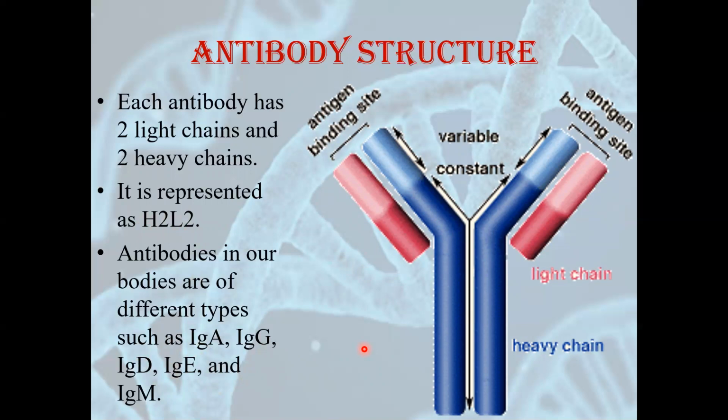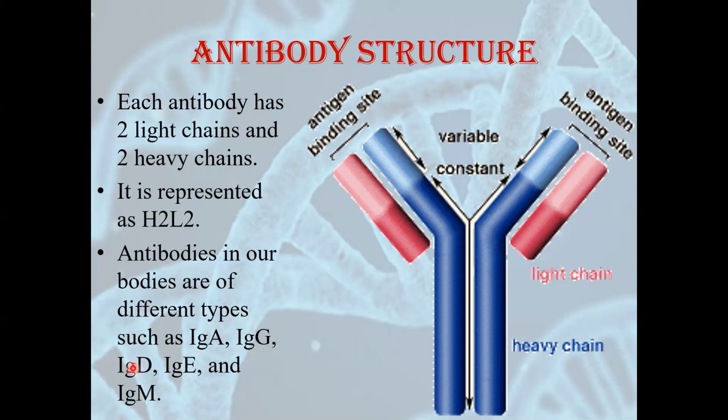The IgG type of antibody is present in maximum amount, around 70 to 75% of immunoglobulins present in our body are of IgG type. IgG is again divided into 4 subclasses: IgG1, IgG2, IgG3 and IgG4. So this is the major type of antibody present in our body.